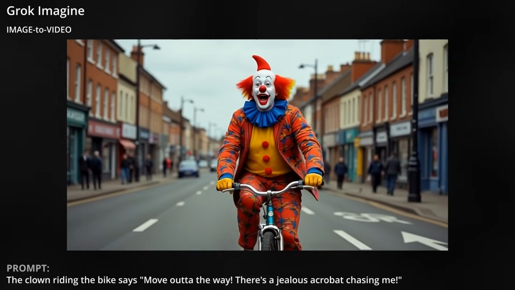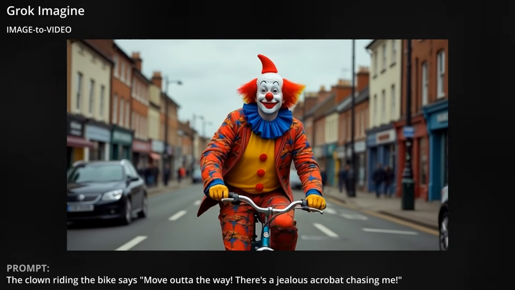Move him out of the way! There's a jealous acrobat chasing me!